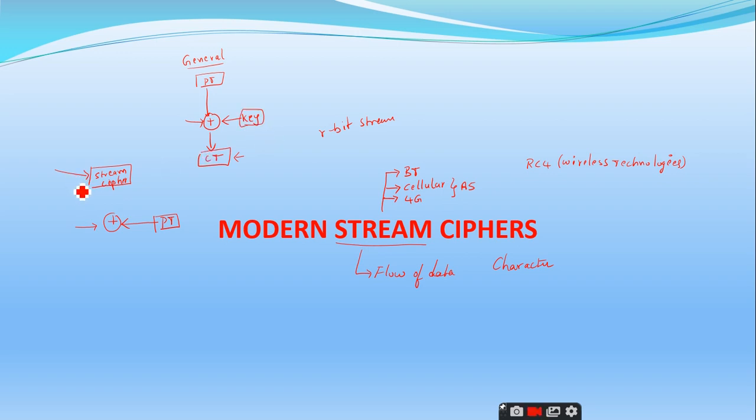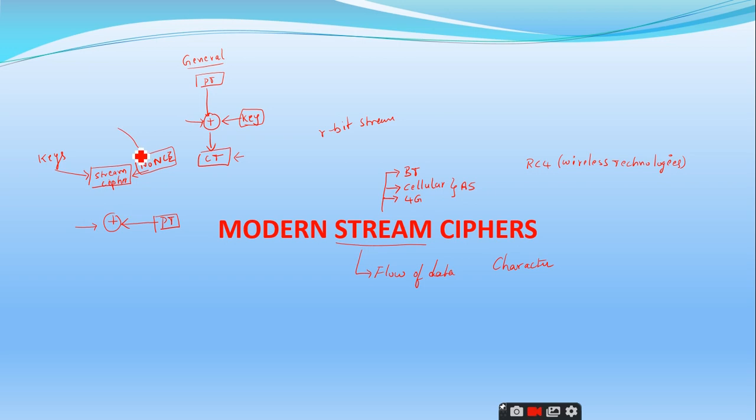That key will be generated by making use of some functions which will work on the key as well as the nonce. Here you come across a new term called nonce, N-O-N-C-E. It's an acronym.